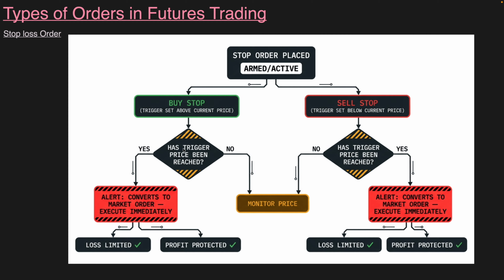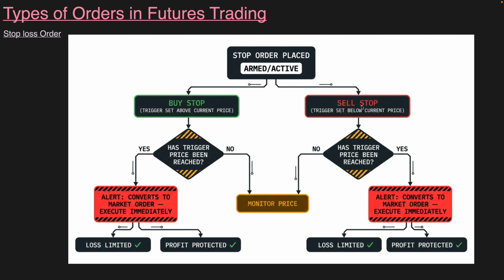So whatever trigger price you have set, has the trigger price been reached? If yes, then what happens? The order gets converted to a market order and it gets executed immediately. So the loss is limited here in case of a buy stop order and profit gets protected. If the trigger price has not been reached, the price keeps getting monitored.